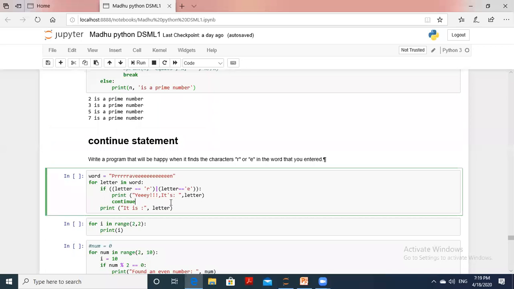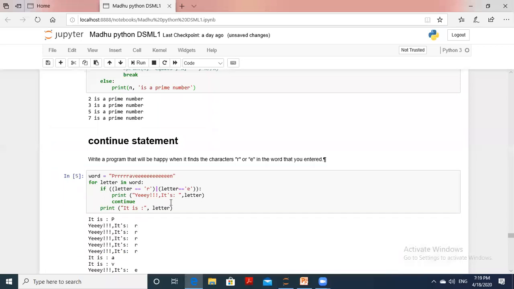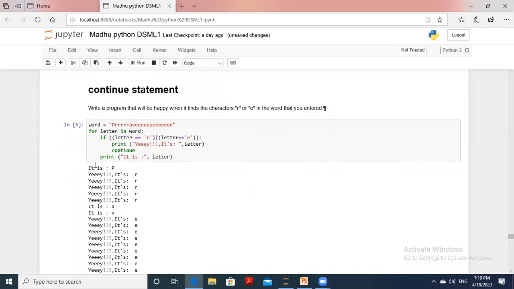So let's see this. What is getting here? The first letter P is printed directly because these two conditions are not satisfied. Next, the second letter R is satisfied. Then this loop is continued. It doesn't go to here again. Wherever the letter is taken from the word, it will continue until other letters come that are not equal to R or E. So this will continue through all the R's. Then go to the next letter.